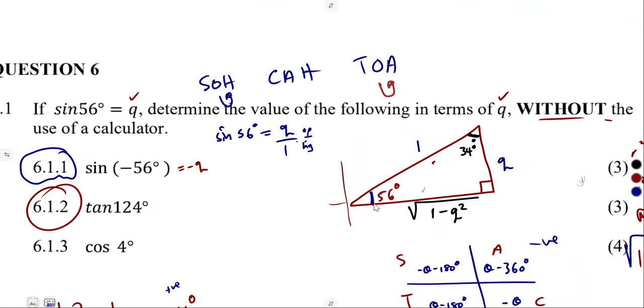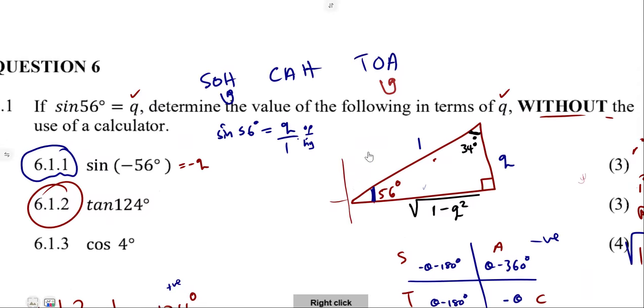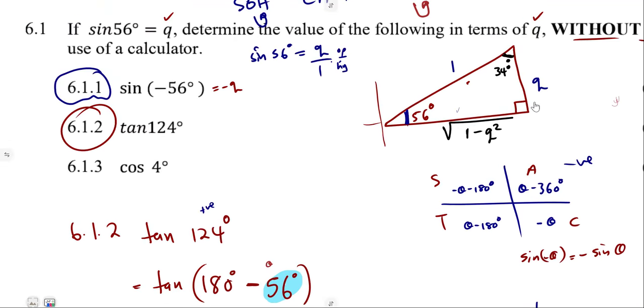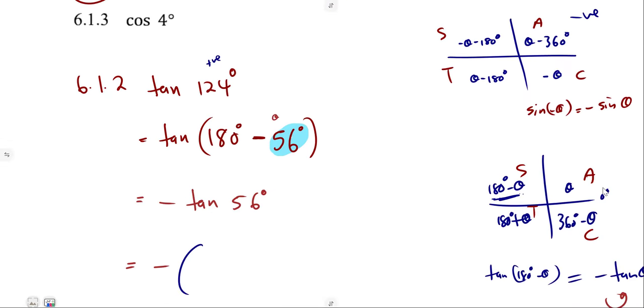According to 56 degrees, our opposite is q, and the adjacent is the square root of 1 minus q squared. So that's going to be negative of opposite over adjacent, so q over the square root of 1 minus q squared.